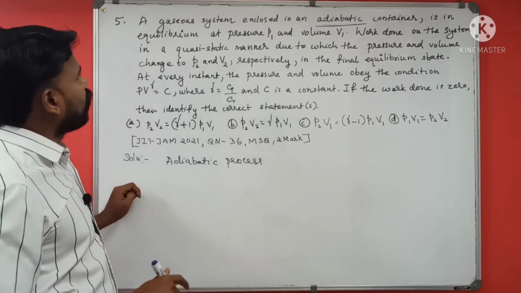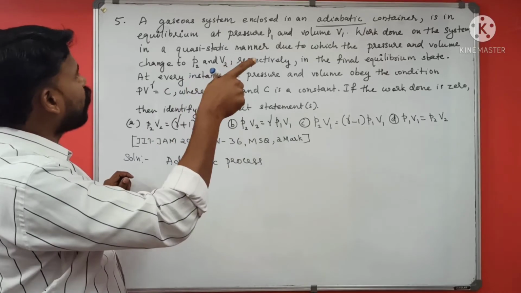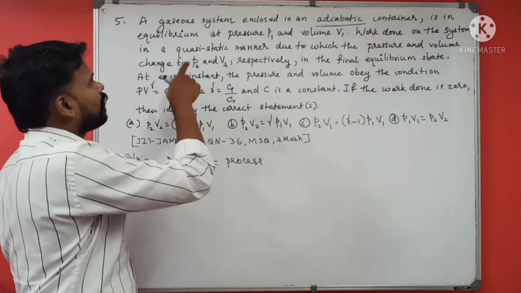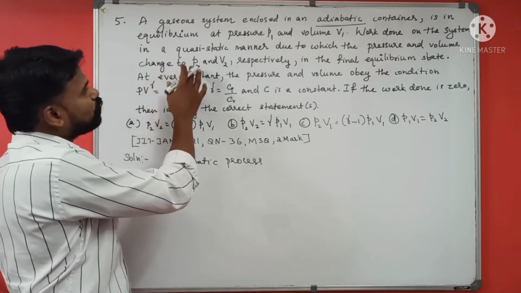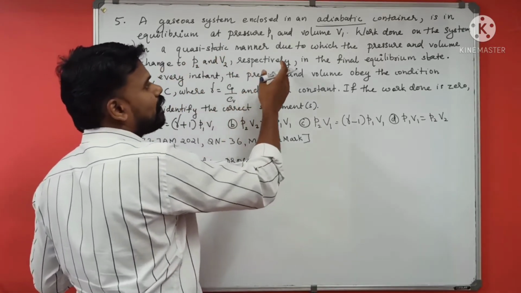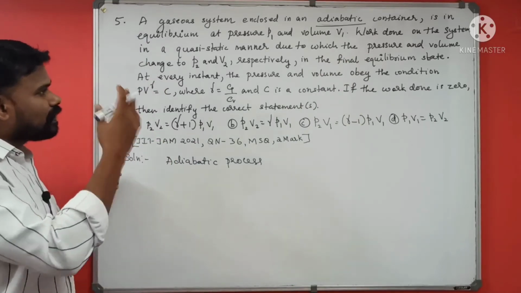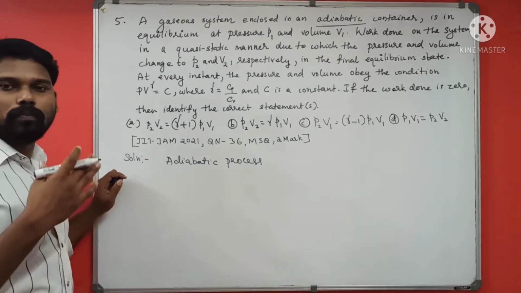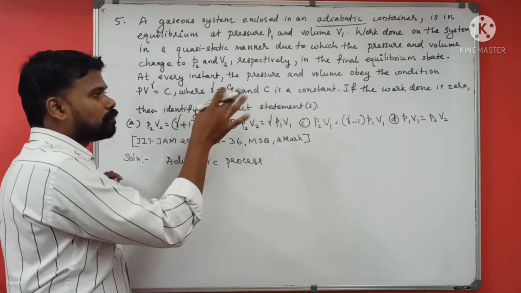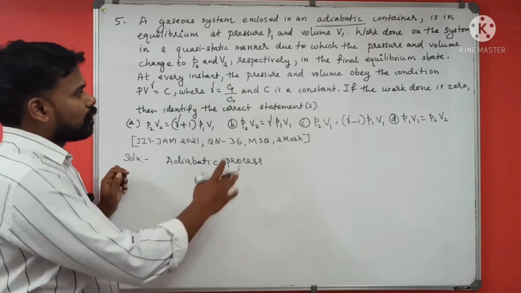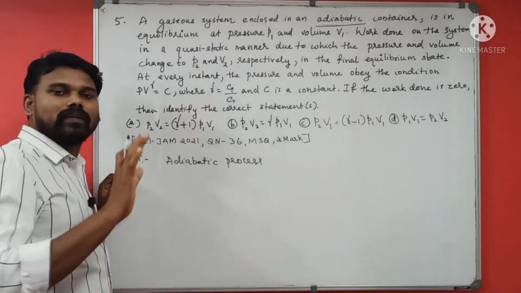A gas is in equilibrium at pressure P1 and volume V1. Work is done on the system in a quasi-static manner, due to which the pressure and volume change to P2 and V2 respectively in the final equilibrium state. At every instant, the pressure and volume obey the condition PV^gamma equal to C, where gamma is Cp by Cv and C is a constant. If the work done is 0, then identify the correct process.